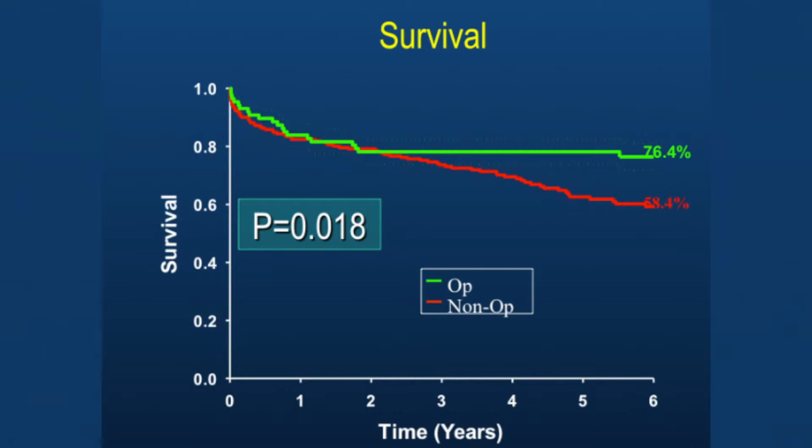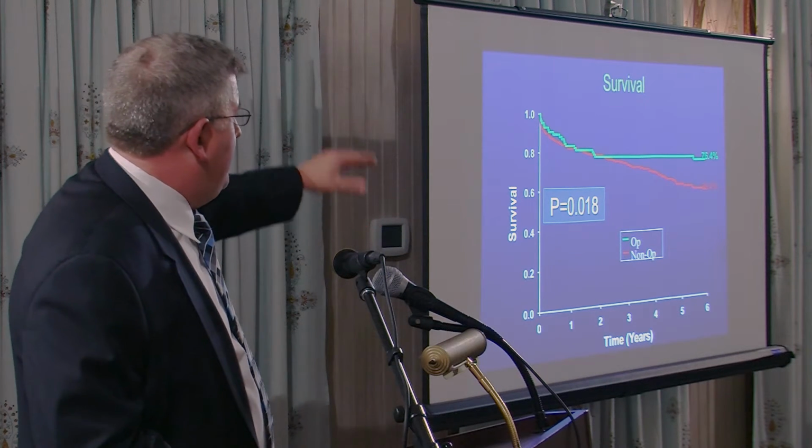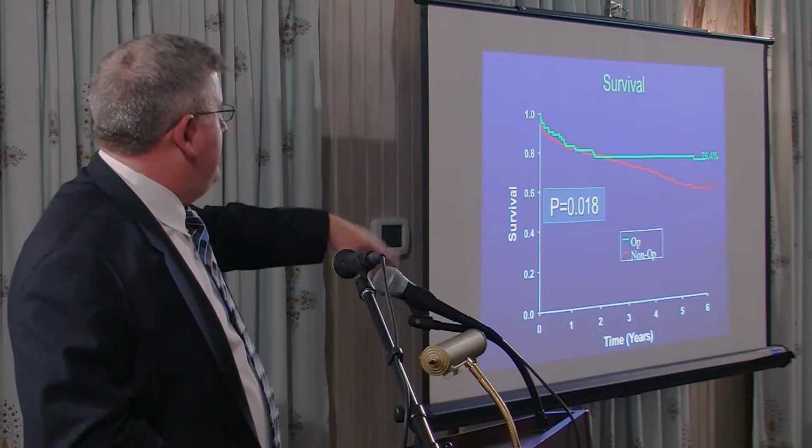Next. And what was interesting, when we superimposed the survival curves, this is starting from the time they initially presented, of the patients who were treated with operative therapy, that's the green, versus patients that were non-operatively treated. By 2 years, they mirror each other, and then they separate. And you can see that patients that had some type of intervention actually had a better survival, while the patients that were treated non-operatively continued to die. And what's interesting is that this has been shown in several other studies as well, as they looked at the IRAD data, and there was an INSTEAD prospective trial that at 5 years showed almost the exact same split at 2 years. So clearly intervening has made a difference for these patients.